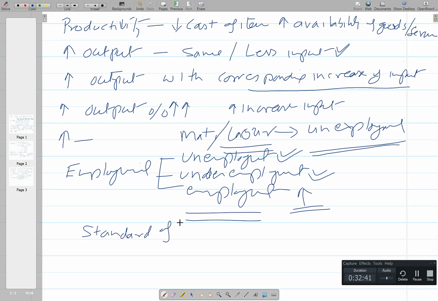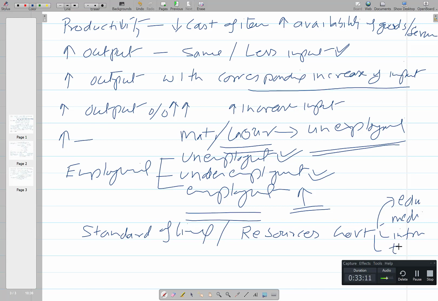It will also give more resources to the government to take care of all essential services, which, as I have told you, may be education, medical, infrastructure, transport, and various things done by the government for social security.